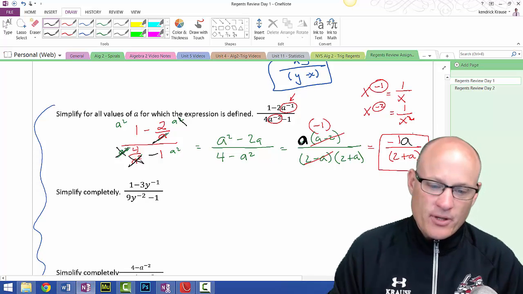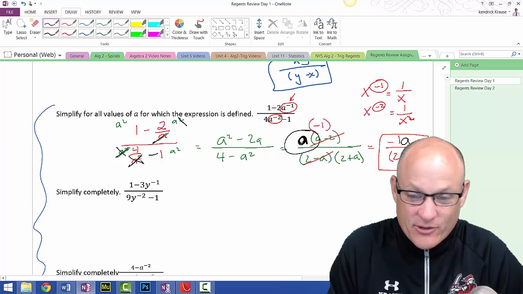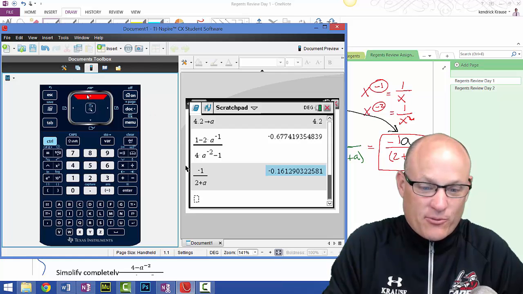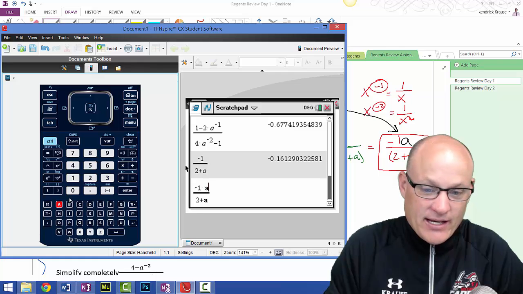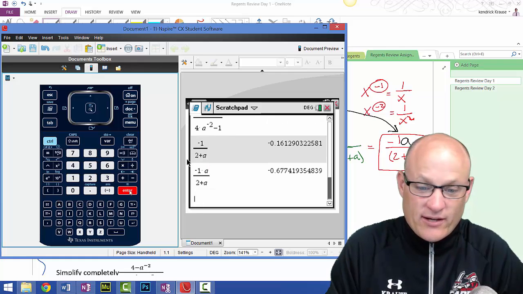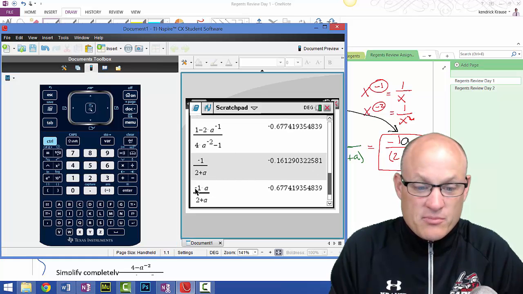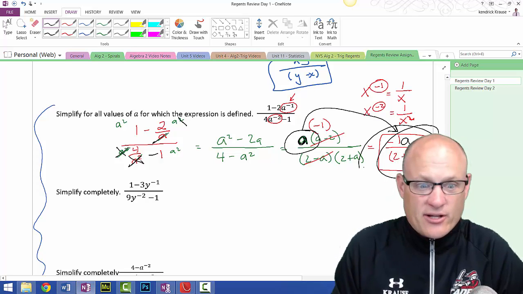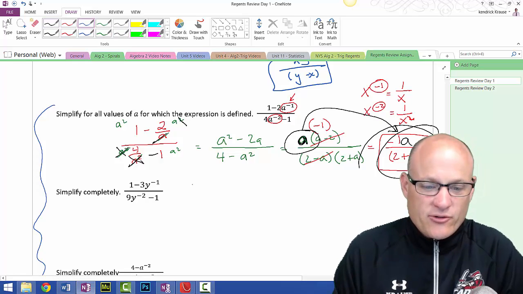How dumb. I didn't even realize I made that mistake because that thing wasn't canceled. It's got to be part of the answer. I did not do that on purpose. So let me put my answer in the proper way. -1 times a, and hopefully it's -0.677. There it is. So I thought I did the problem right, I just forgot, and my answer wasn't right. Great way to check. That was a complete mistake. I was a little miffed by the fact I made a mistake.